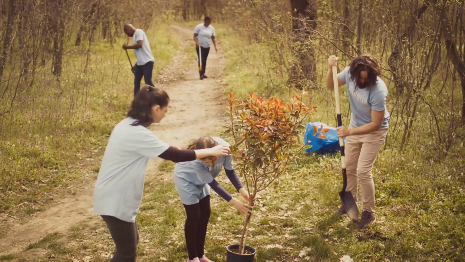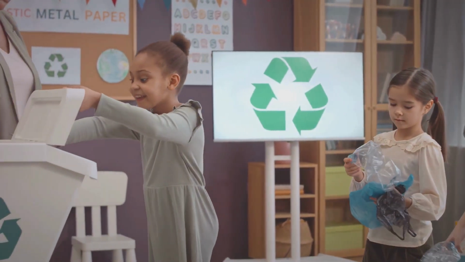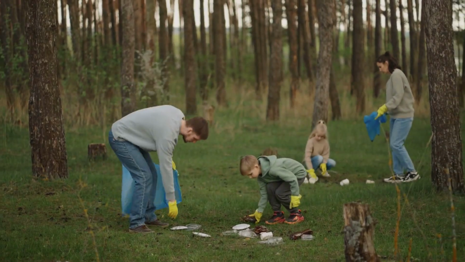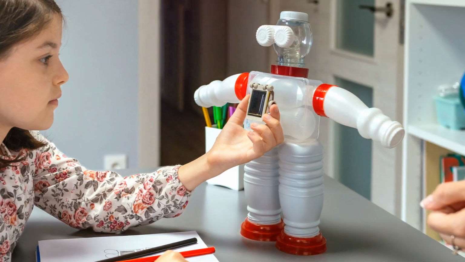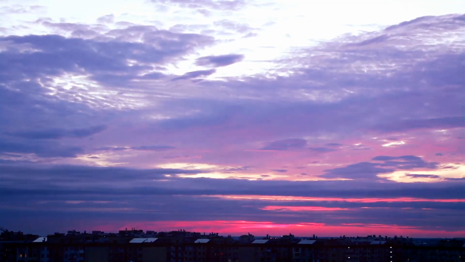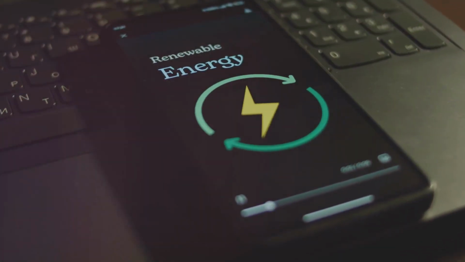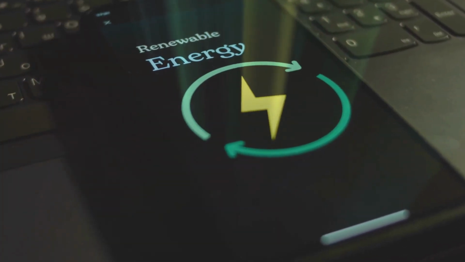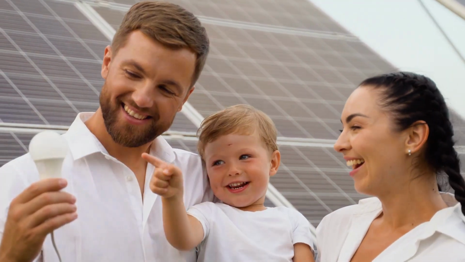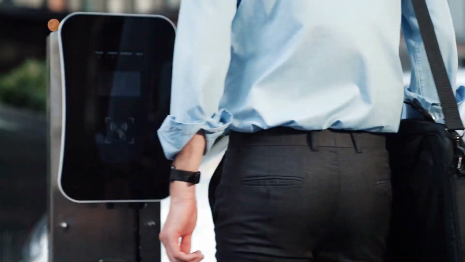This is where the idea of sustainability comes in. We need to make choices about using natural resources in ways that protect the Earth and ensure there's enough for future generations. By understanding the advantages and disadvantages of these resources, we can start thinking about how to manage them wisely. Now that we've learned the difference between renewable and non-renewable resources, let's think about ways we can conserve energy in our daily lives and explore more sustainable options.